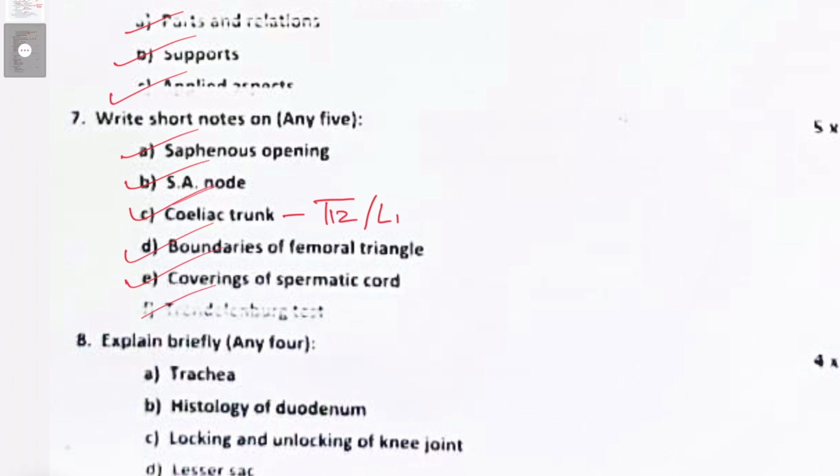Then Trendelenburg test, of course, this is a vague question because they haven't specified. Trendelenburg test is for the abductor mechanism of the thigh. That means injury to the superior gluteal nerve will lead to paralysis of gluteus medius, minimus and tensor fasciae latae. Because of that, you have a test to check it, and that's called Trendelenburg's test.